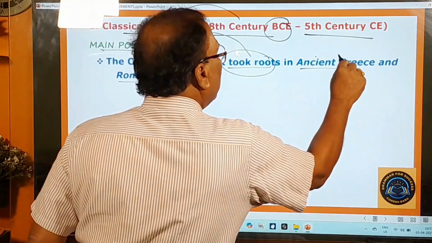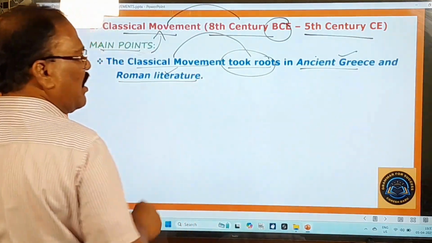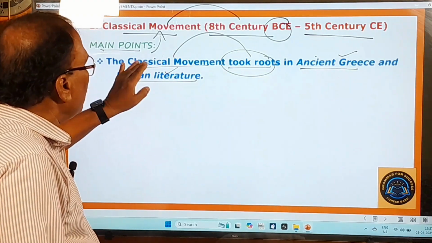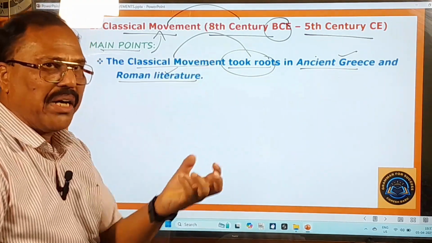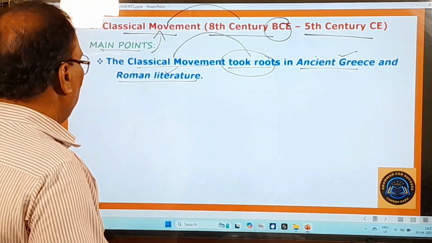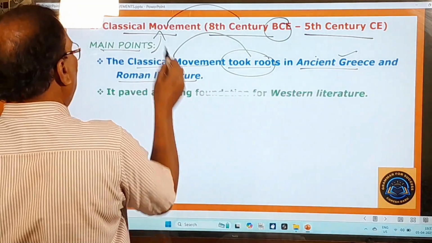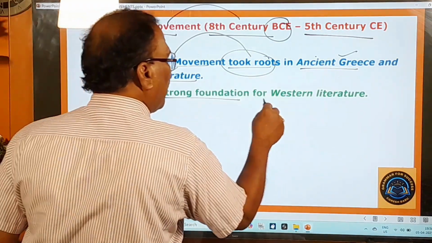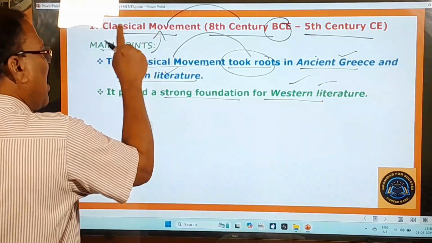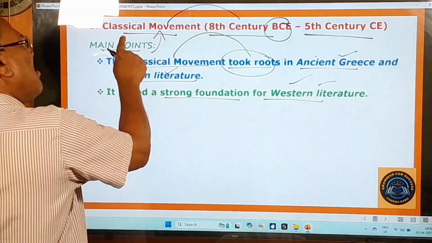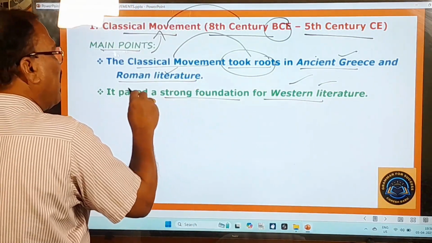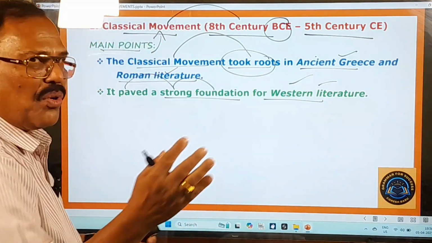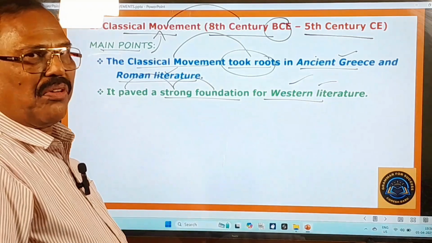So from ancient Greek and Roman literature, this classical movement originated. That is the first point. And the second point about this movement is that it paved a strong foundation for Western culture. So this traditional or conventional movement laid a strong foundation for Western literature. Now you can find some beautiful Western literature.